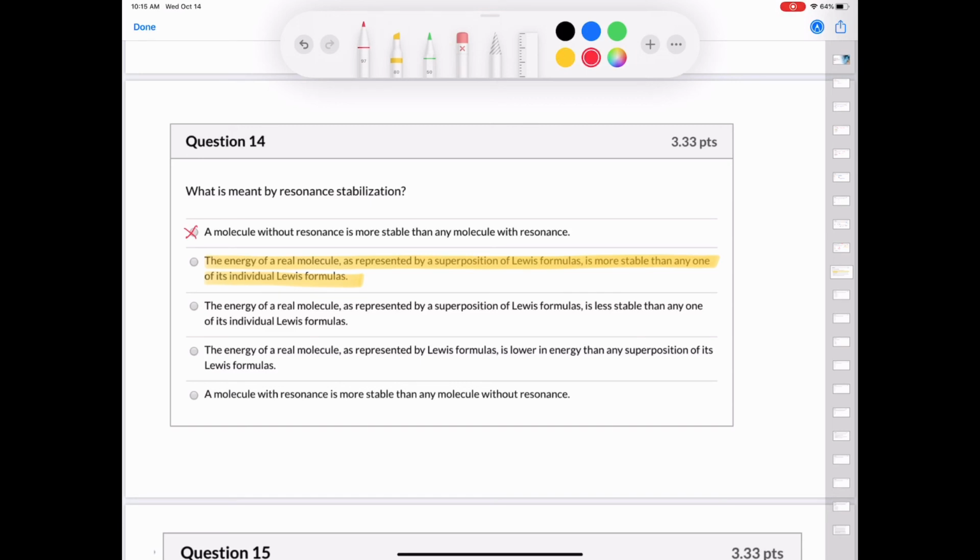The next one, the energy of the real molecule represented by a superposition of Lewis formulas is less stable. Well, that's not true. The energy of a real molecule represented by Lewis formulas is lower in energy than any superposition of its Lewis formula is also untrue. And a molecule with resonance is more stable than any molecule without resonance. Well, that's not necessarily true.